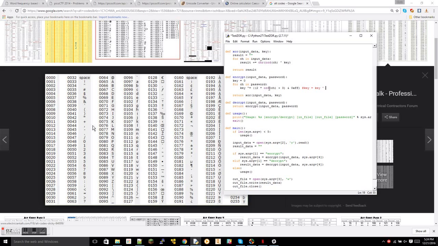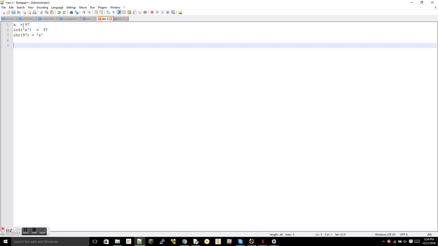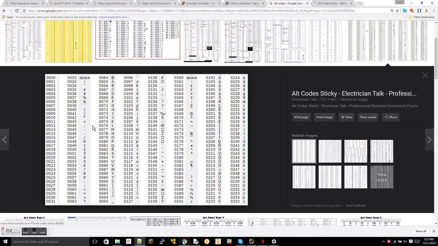So the functions, ORD or methods, or whatever you want to call them, ORD and CHR, are basically tools in Python for converting them. So if I have A, which is equal to 97, I can run ORD on the string of A to come out to 97. CHR is the exact inverse, where if I input the Unicode value of a character, it's going to return that character. So remember that with ORD, you input the character and it returns the decimal value. With CHR, you input the decimal value and it returns A.